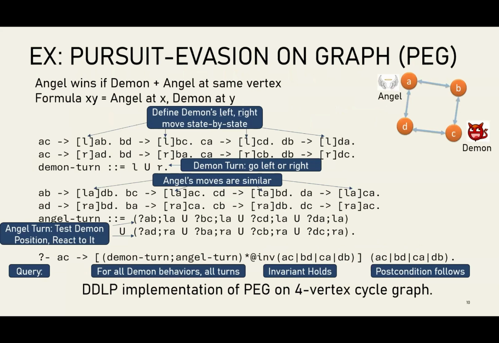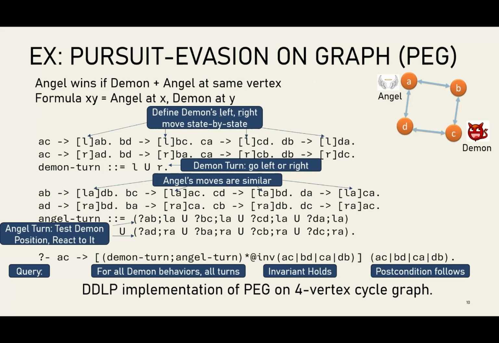Okay, so I want to give an example of the kind of things that can be modeled in this language, despite being a relatively simple language. And the example used in the paper is what we call a pursuit evasion game on a graph. This is a game between two players, Angel and Demon, and they take turns moving around the vertices of some graph. Angel wins the game if Angel ever reaches the same spot as Demon, and Demon wins the game if the Demon can forever evade the Angel player.